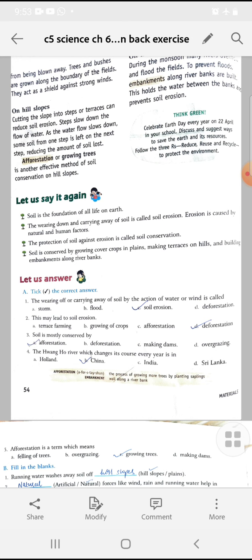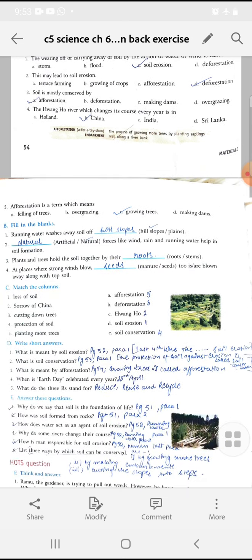Now coming to the FIB, as you can see, the first one is running water washes off soil of hill slopes. Second, natural forces like wind, rain and running water help in soil formation. Plants and trees hold the soil together by their roots. At places where strong winds blow, seeds are blown away along with the top soil.